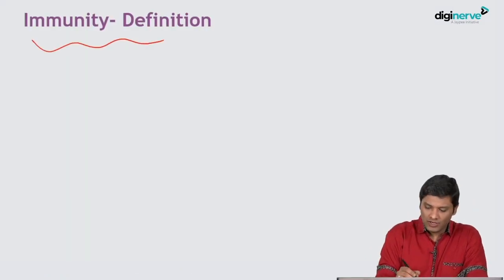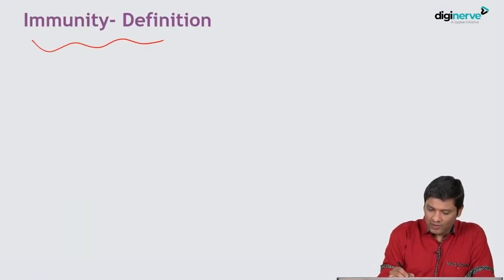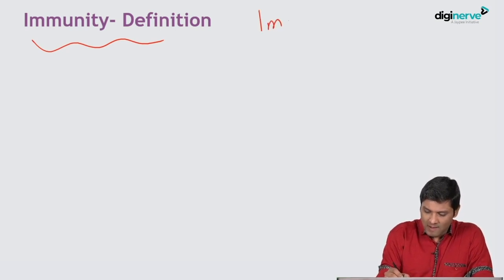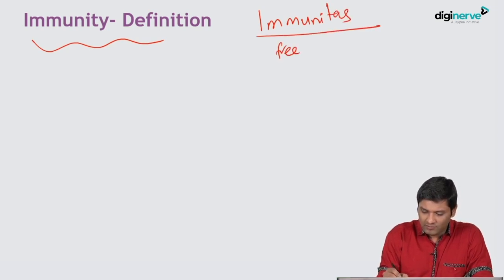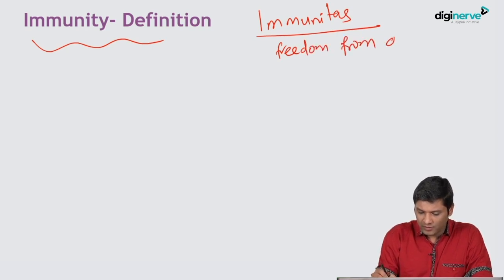So what do you mean by immunity? Immunity is derived from a Latin word called immunitas. The meaning of this is freedom from disease.